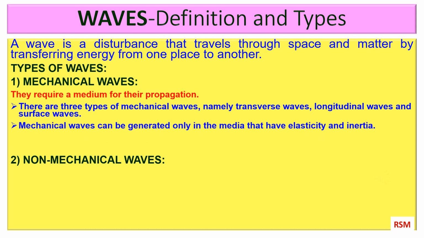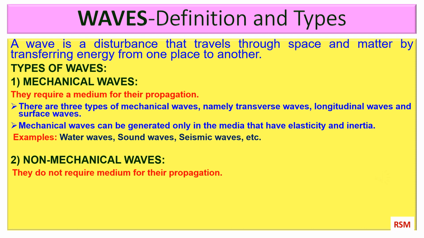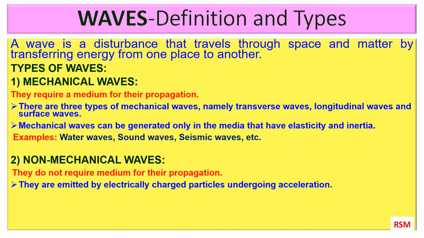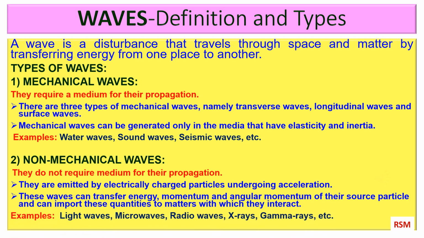Mechanical waves can be generated only in the media that have elasticity and inertia. Examples of mechanical waves are water waves, sound waves and seismic waves. Non-mechanical waves do not require a medium for their propagation. They are emitted by electrically charged particles undergoing acceleration. These waves can transfer energy, momentum and angular momentum of their source particle and can impart these quantities to matter with which they interact. Examples of non-mechanical waves are light waves, microwaves, radio waves, X-rays, gamma rays.